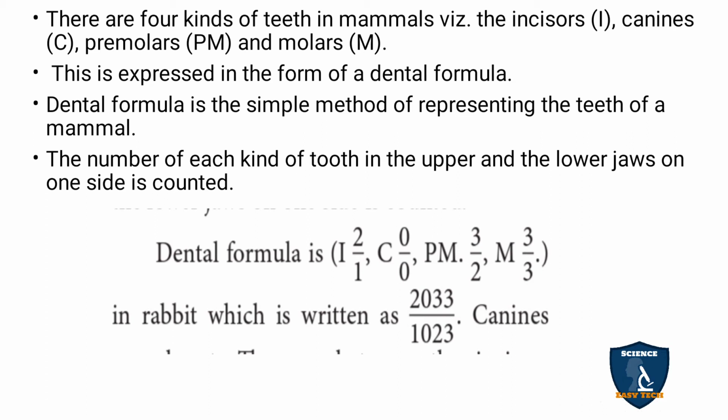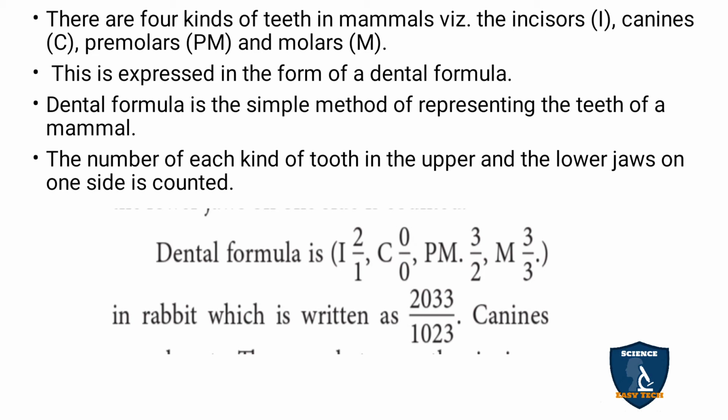The incisor is denoted as I, canines as C, premolars as PM and molars as M. These are used in the dental formula. The dental formula is a simple method of representing the teeth of a mammal. For us it is 32, no? Upper 2 and 2 sides, lower 2 and 2 sides, 16 plus 16 comes to 32 for us. Like that, the rabbit also has a dental formula.